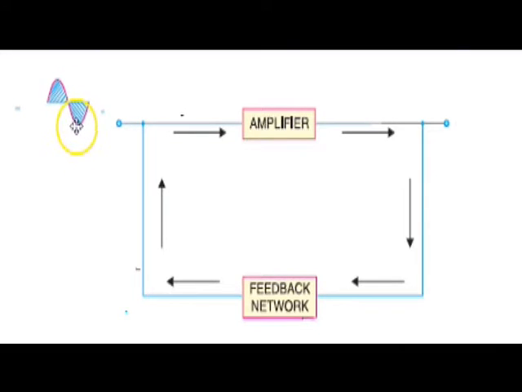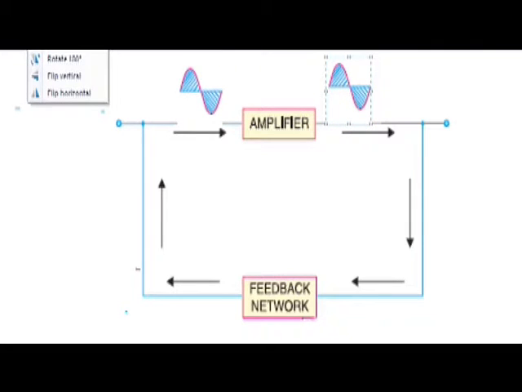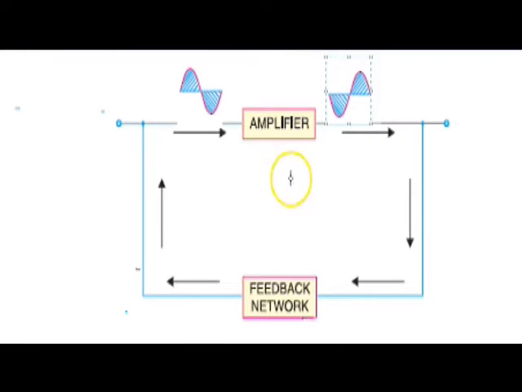Here is the input signal, which is sinusoidal. The sinusoidal signal is coming and it gets to the amplifier. The amplifier is our common emitter amplifier, and the signal is our voltage signal. The common emitter amplifier gives a phase reversal of 180 degrees to the input voltage signal. It also amplifies it, as is shown here, and this becomes the amplified output signal.